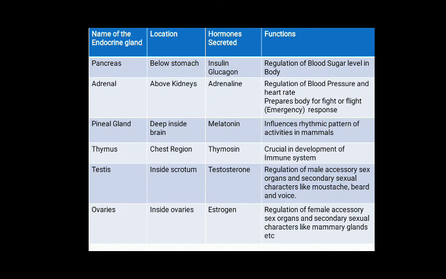And thus we can say endocrine gland system, it consists of endocrine glands which secrete different hormones in human body, and which control development and growth of a human body.